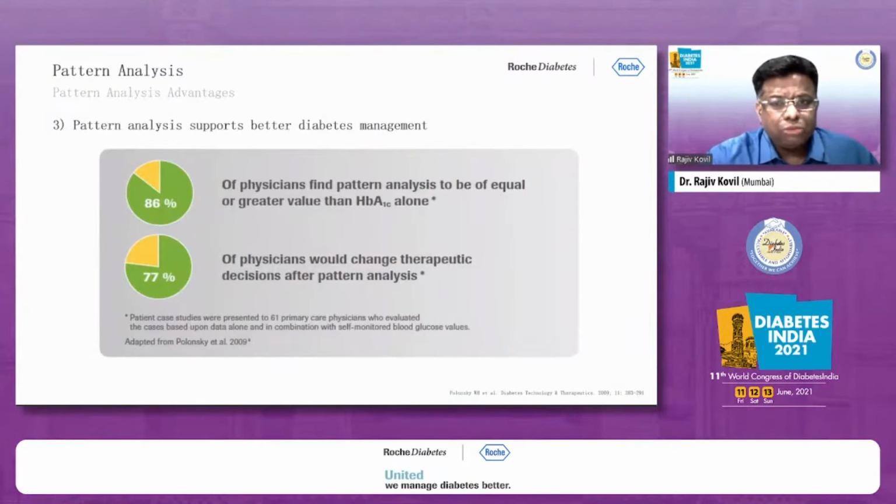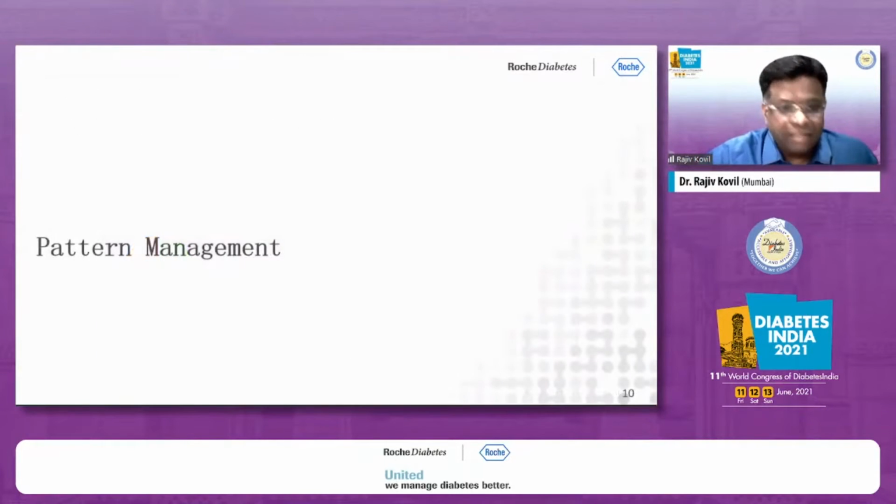Pattern analysis supports better diabetes management. 86% of physicians find pattern analysis to be of equal or greater value than HbA1c. If we are able to identify patterns and speak about patterns to the patient, the physician-patient relationship goes to a completely different level. And physicians would change therapeutic decisions after pattern analysis. There are patients who jump time zones. There are patients who work 5 days a week and for 2 days a week, they're just resting. They wake up at 12 noon. That is why pattern analysis is important.